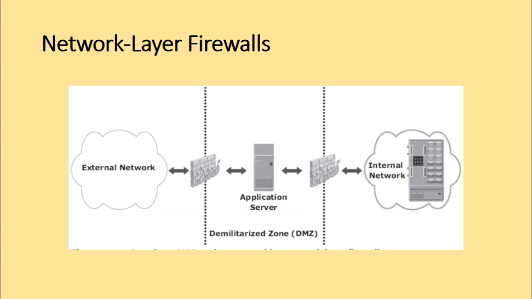We have two firewalls which form a demilitarized zone. One firewall allows the internet traffic through it, whereas the other firewall blocks the internet traffic and protects the internal network from any attacks. So whichever servers require internet based access will be placed between these two firewalls, and that zone is called a demilitarized zone. So that is about network layer firewalls. Now let us move on and discuss the next topic.